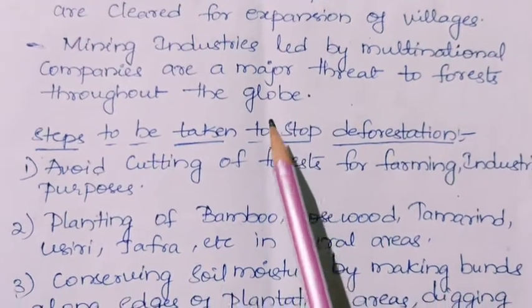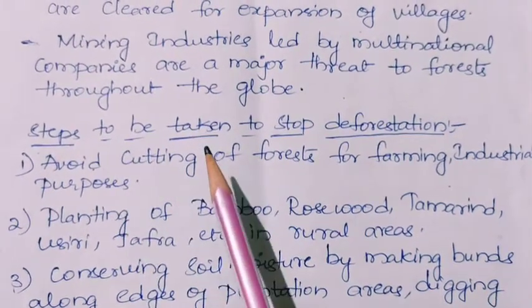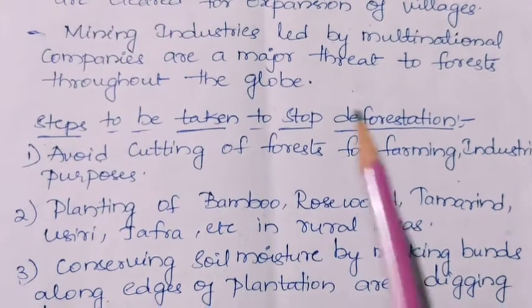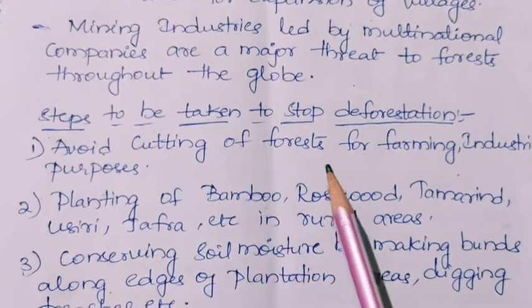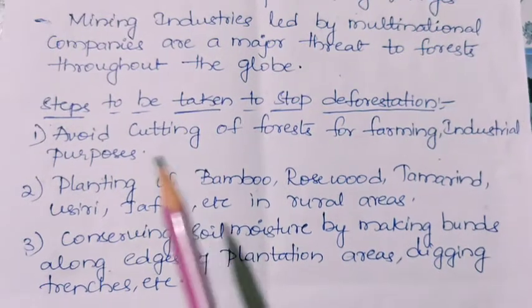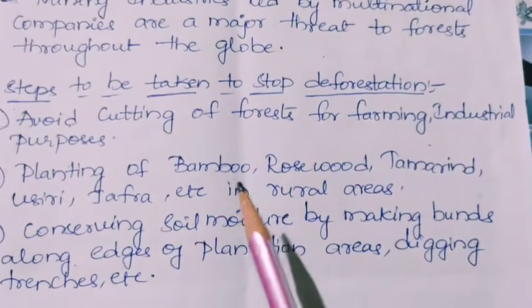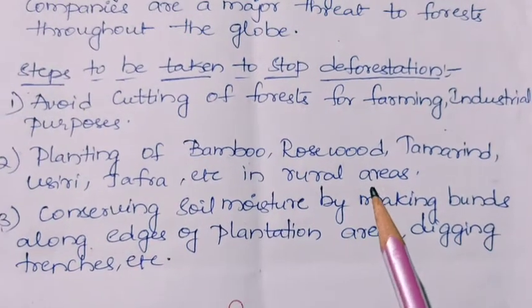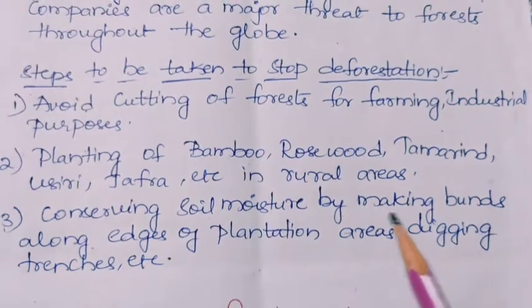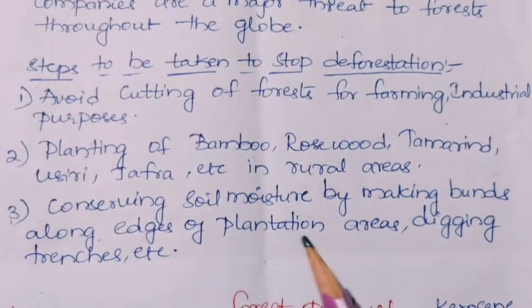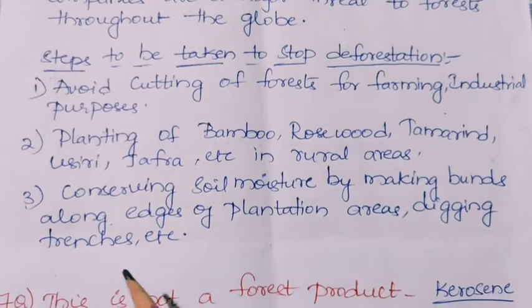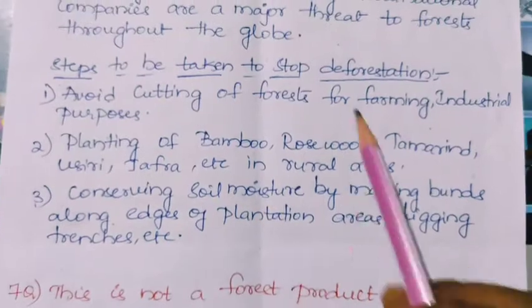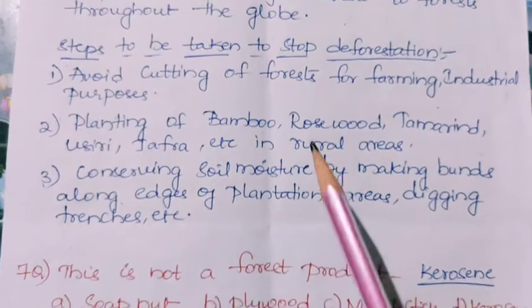Next, here we will see the steps to be taken to stop deforestation. Avoid cutting of forests for farming and industrial purposes. Plant bamboo, rosewood, tamarind, ussiri, jaffra, etc. in rural areas. Conserve soil moisture by making bunds along edges of plantation areas, digging trenches, etc. So these are the steps to stop deforestation.